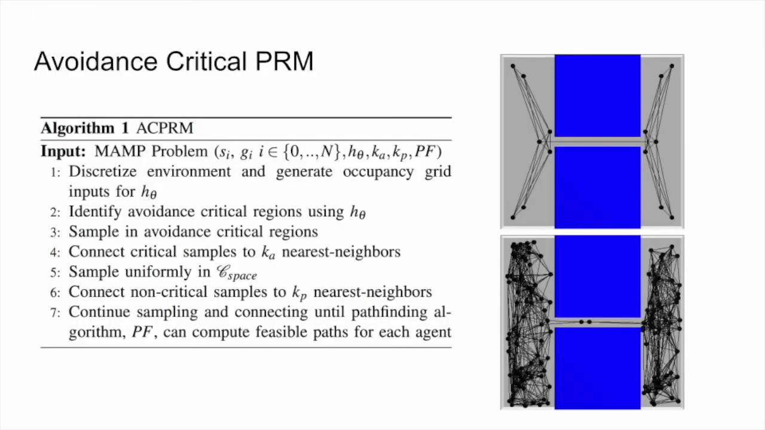ACPRMs are roadmaps that are built in two stages. First, the binary classification model we introduced is used to identify relevant regions using a sliding window procedure. We then sample in these regions and connect our samples to one another using a large connection distance. After building a skeleton, we propose to use a uniform sampling strategy to finish the problem, though any sampling strategy may be used. Once you have a roadmap that connects all of the starts and goals, a pathfinding algorithm finds valid paths for all agents. Here, the image on the top is an ACPRM, while the bottom shows what the sampling would look like if we did not connect the critical samples first.